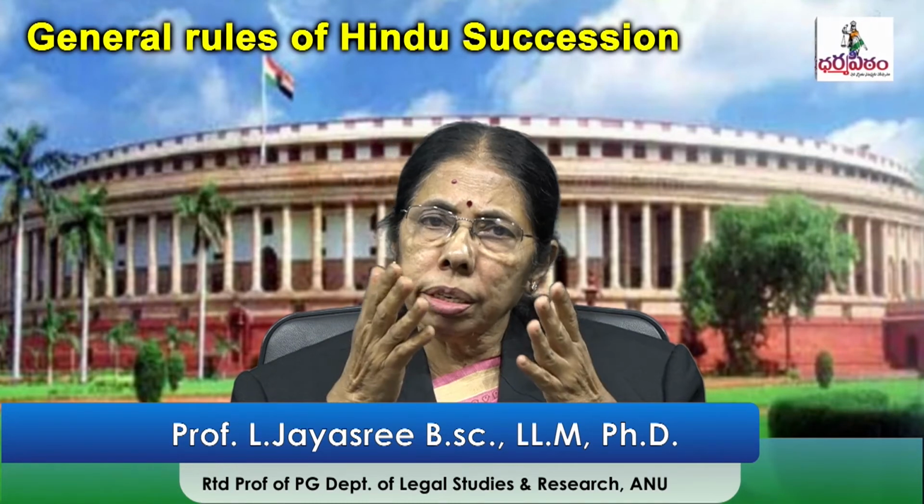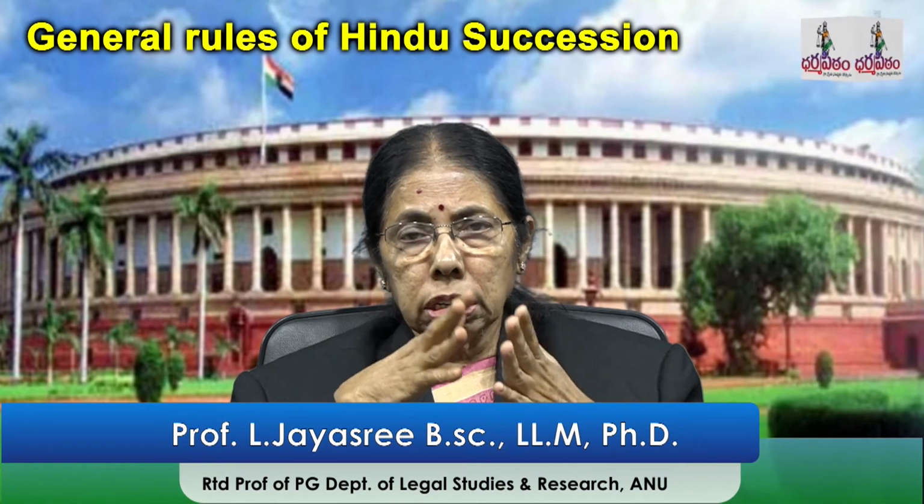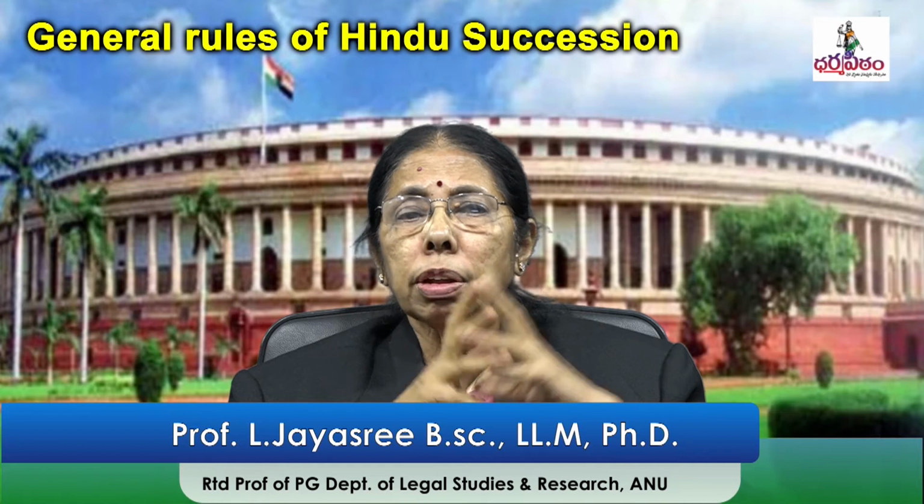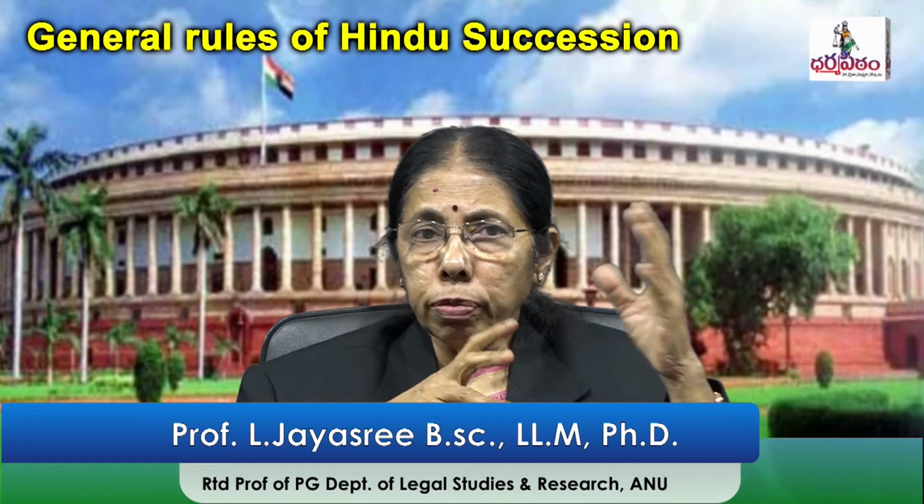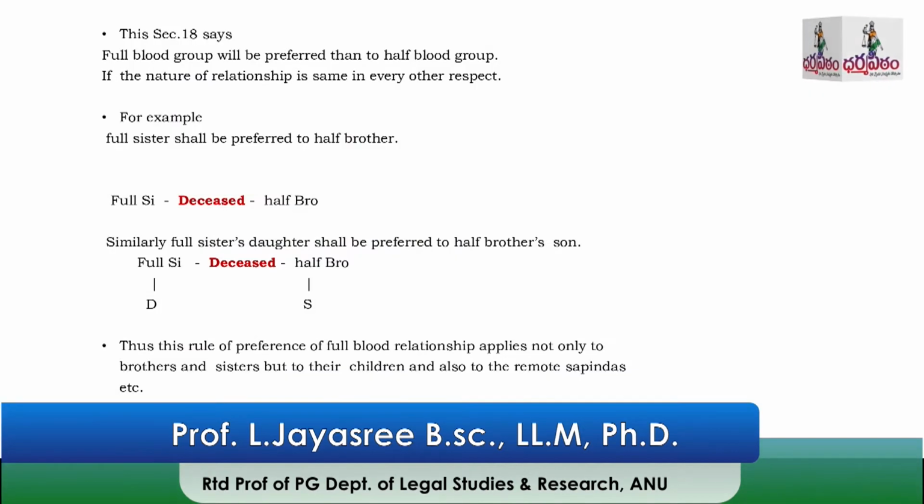The deceased or intestate, both are the same, don't get confused, has a full sister and a half brother. There are only two heirs. One is a full sister and the other is a half brother. The nature of the relationship is the same. Both are in the same degree, sister and brother. Then section 18 says preference will be given to the full blood. That is, the whole property will be taken by the full sister, and the half brother will get nothing.